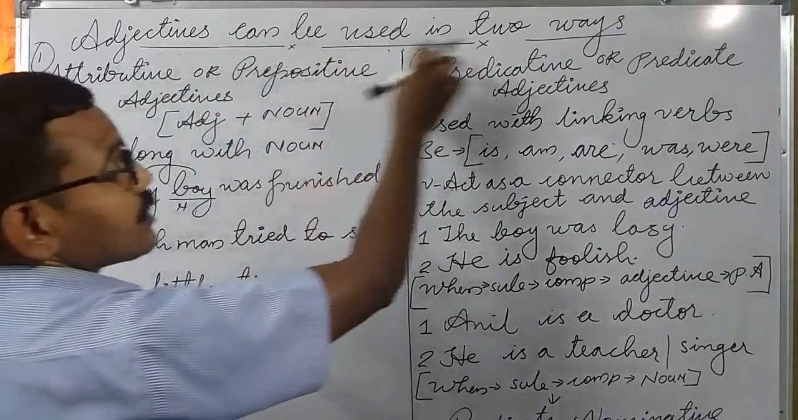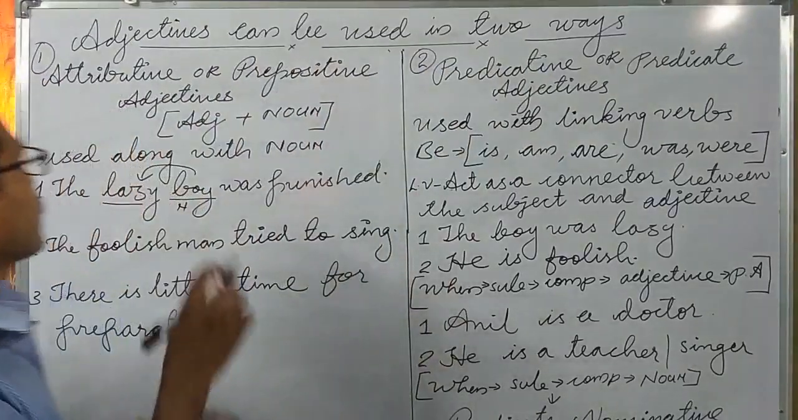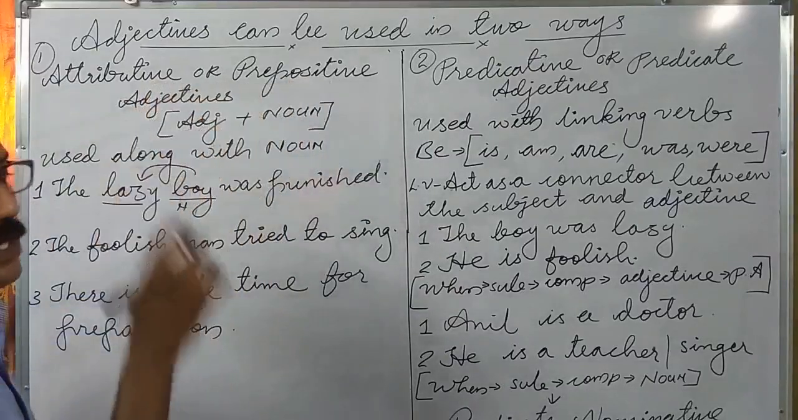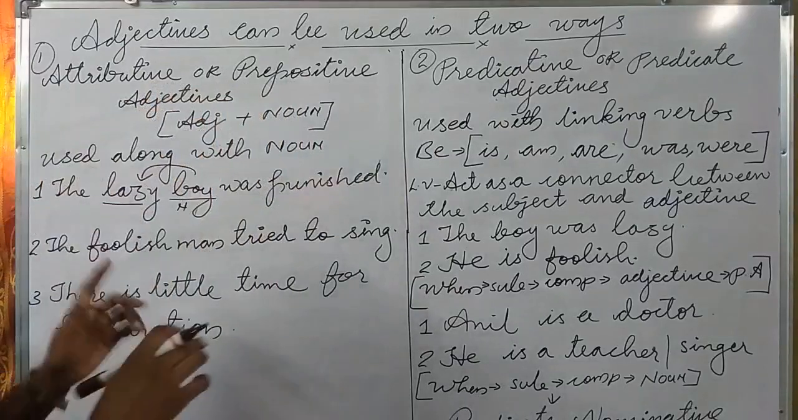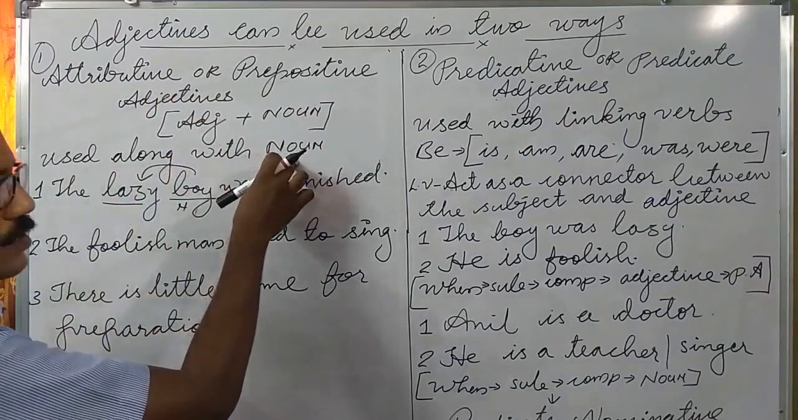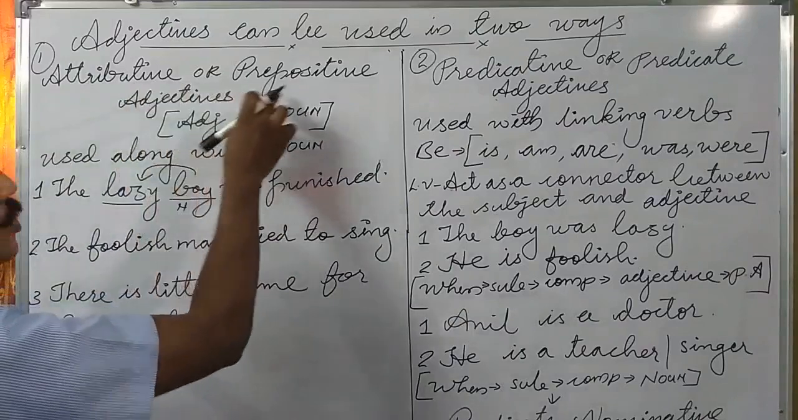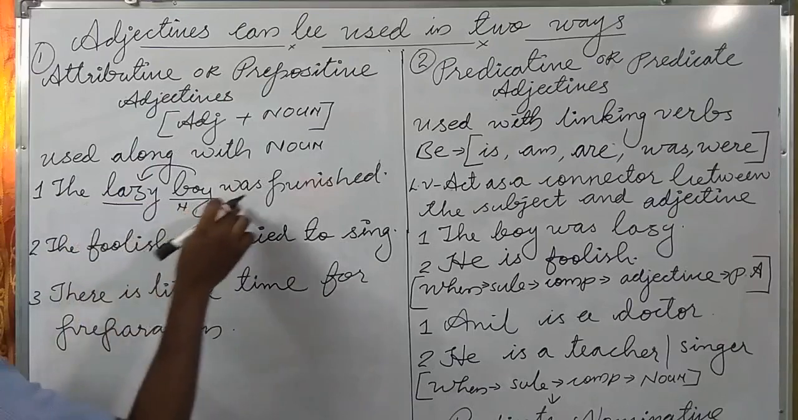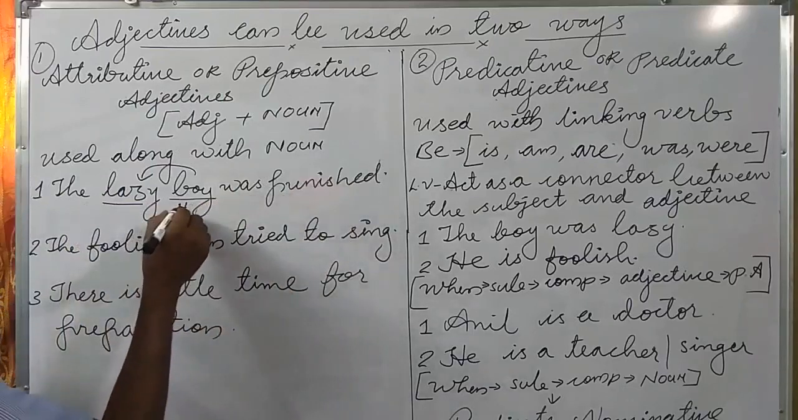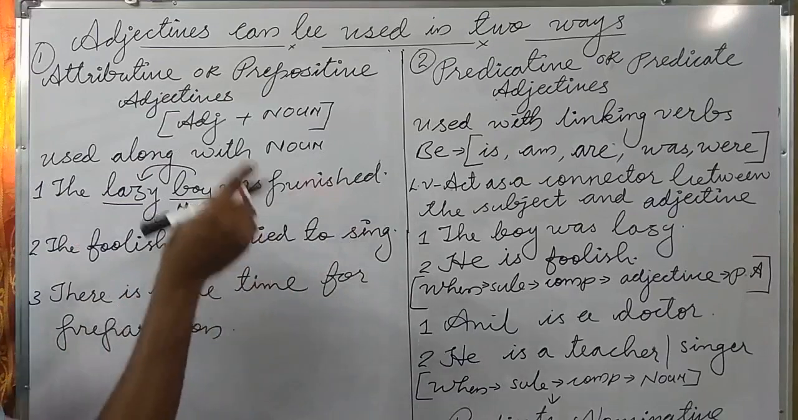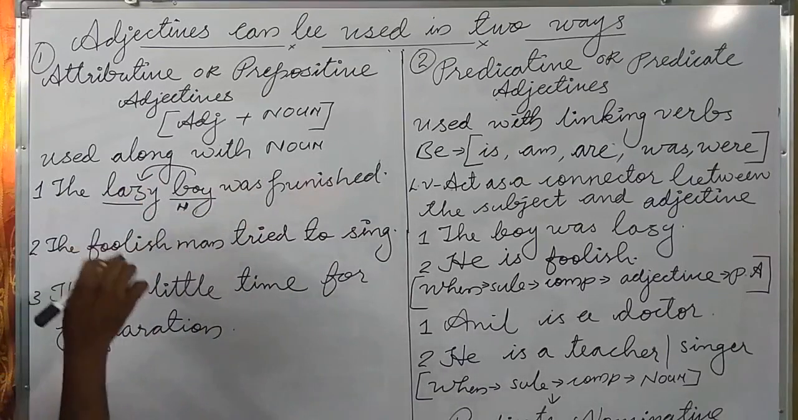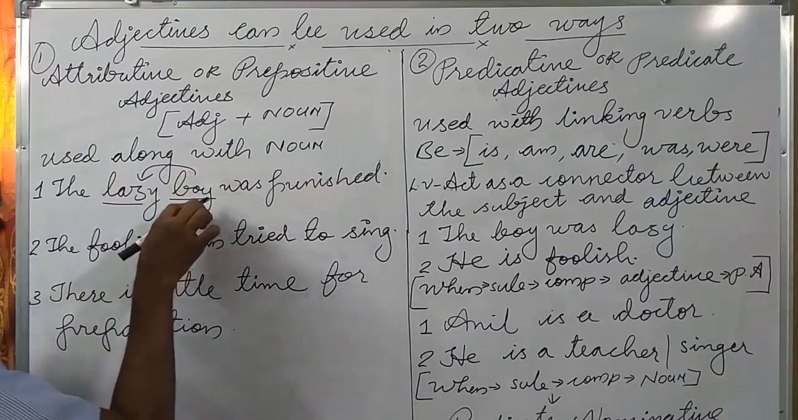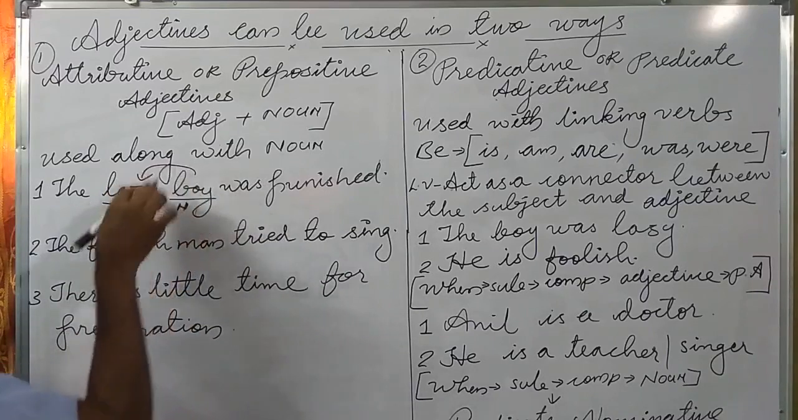Adjectives can be used in 2 ways. First is attributive or prepositive adjectives. Here, the adjective is used along with the noun. It is called attributive or prepositive adjectives. Look at the example. The lazy boy was punished. Here the noun is boy. It is modified by the adjective lazy. Here the adjective is used along with the noun, which means before the noun.